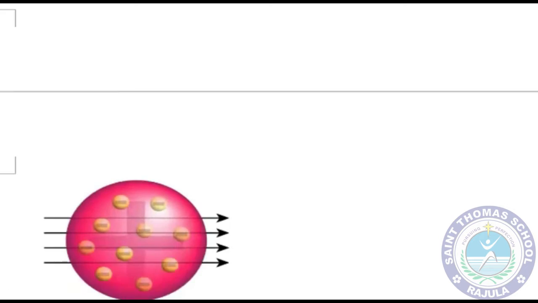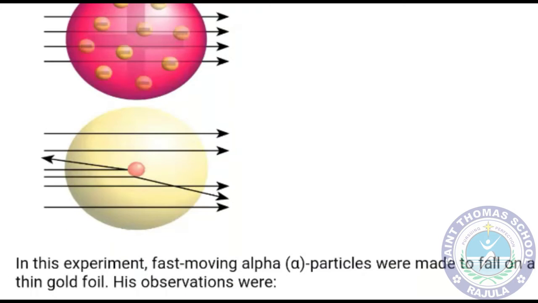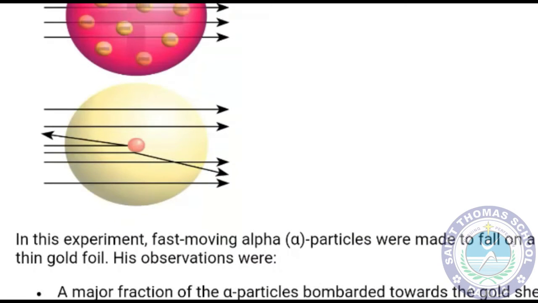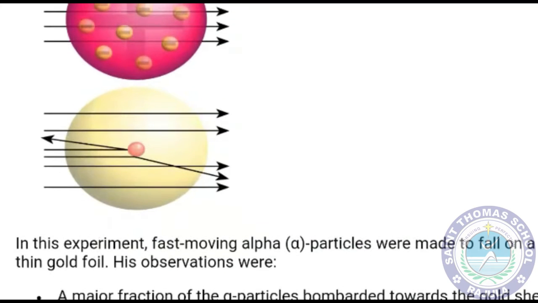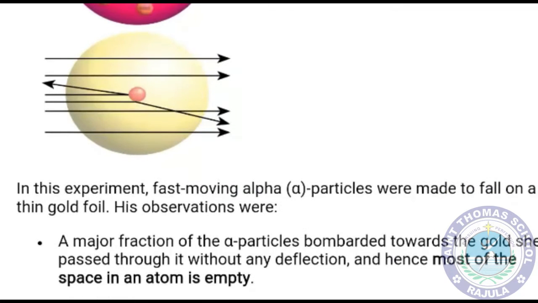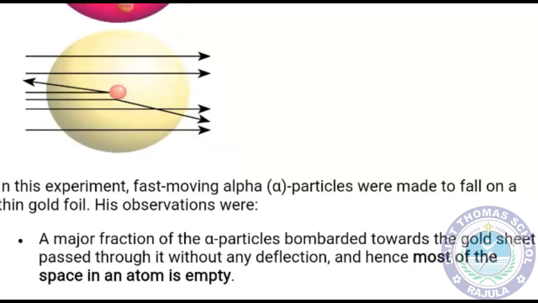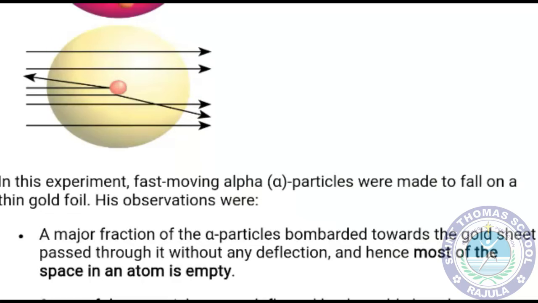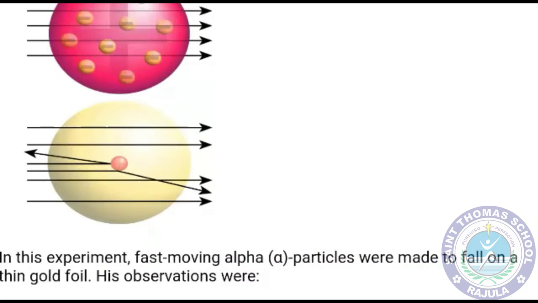Rutherford gave his atomic model according to his own view, and he did the experiment for the model of an atom on the gold foil. In his experiment, he made fast moving alpha particles fall on the thin gold foil. His observation was that a major fraction of the alpha particles bombarded towards the gold sheet passed through it without any deflection, and hence most of the space in an atom is empty.